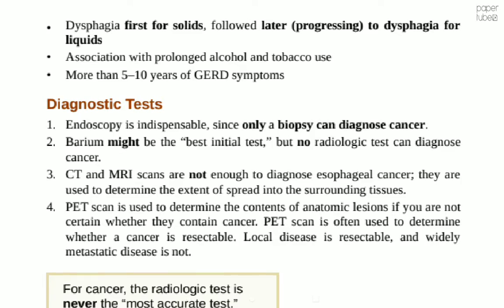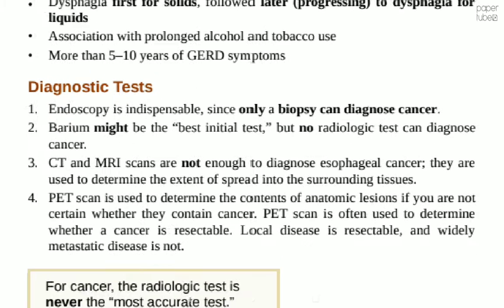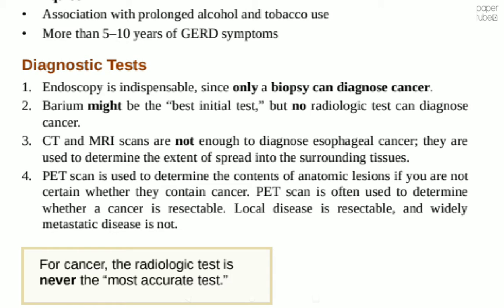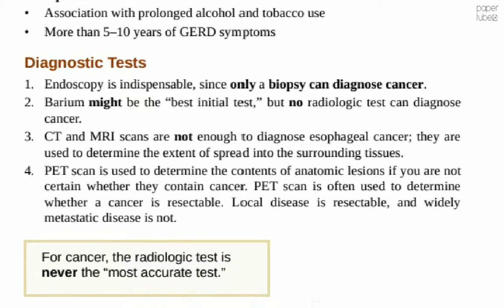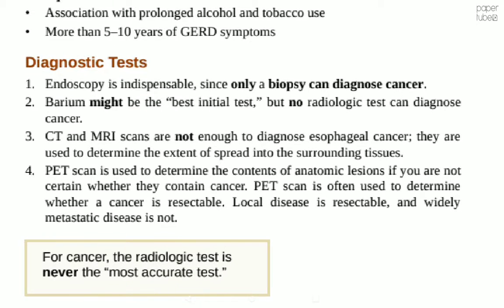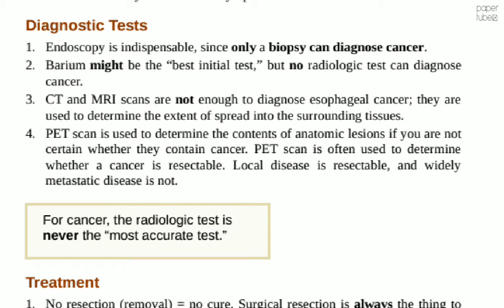Here, esophageal cancer is associated with prolonged alcohol and tobacco use. For diagnosis, endoscopy is indispensable since only a biopsy can diagnose cancer. Barium might be the best initial test, but no radiological test can diagnose cancer. CT and MRI scans are not enough to diagnose esophageal cancer. They are used to determine the extent of spread into the surrounding tissue.